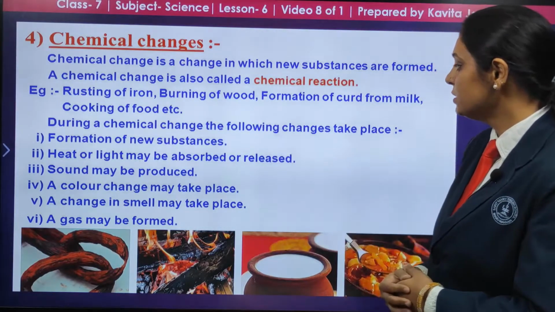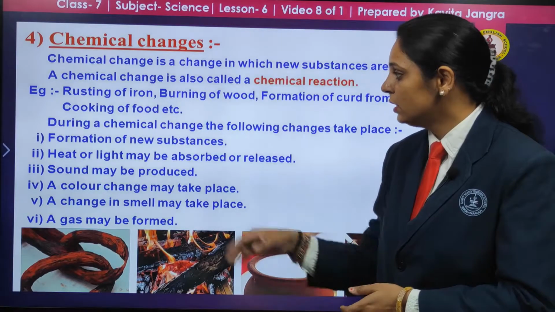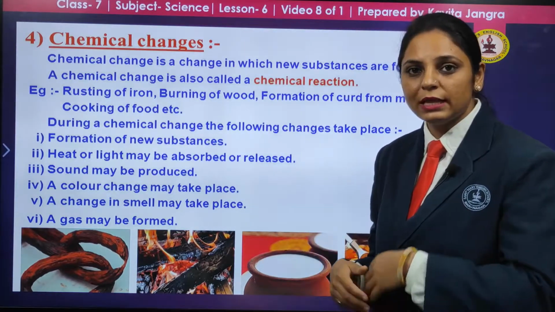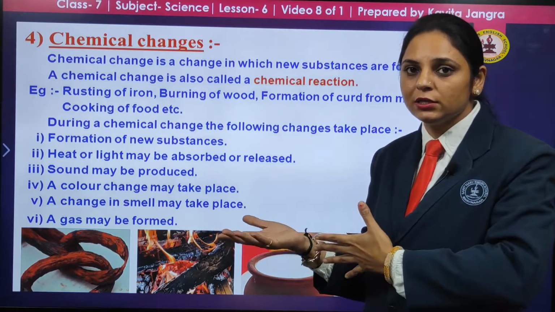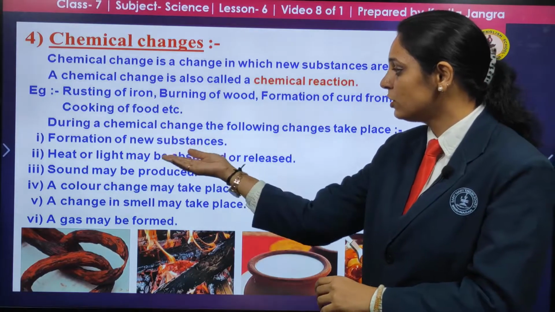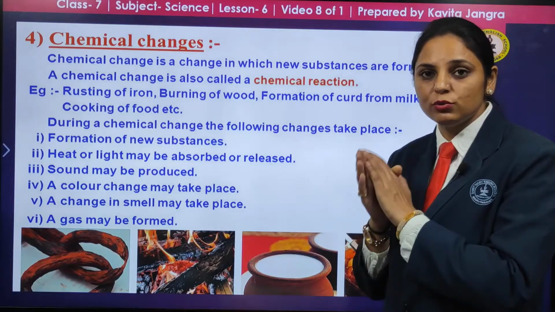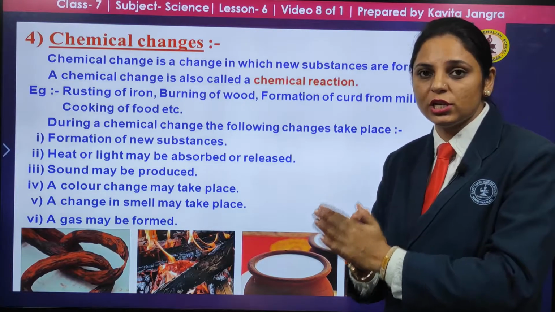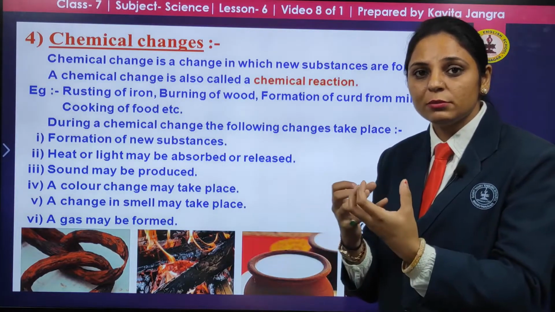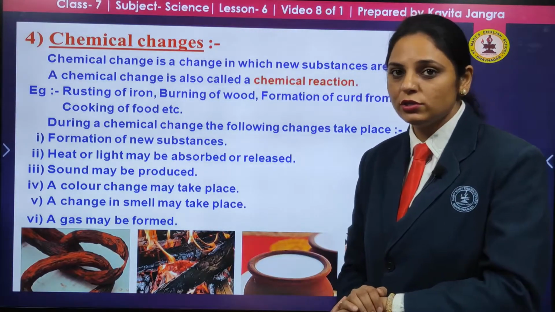Now during a chemical change, a few things take place. What are these? You should know about this. First, the formation of a new substance, like when you make curd from milk. Milk and curd, the curd is a new substance here. Then heat or light may be absorbed or released. During a chemical change, some heat is released or some heat is absorbed. Then sound may also be produced.